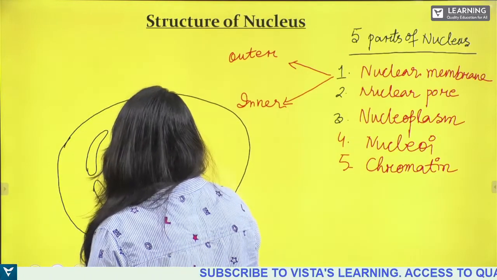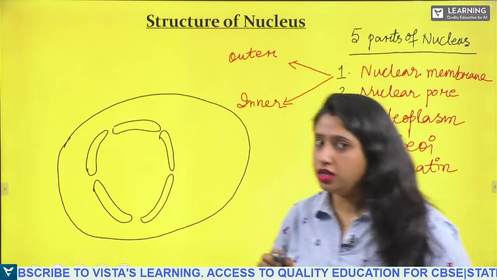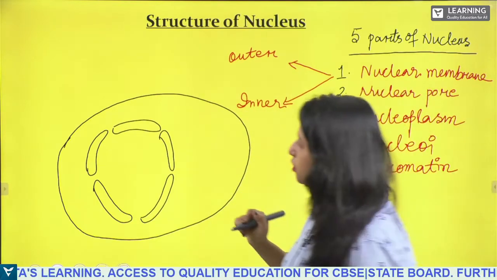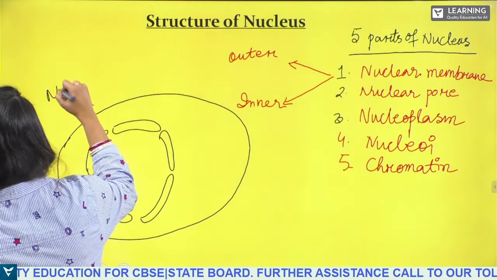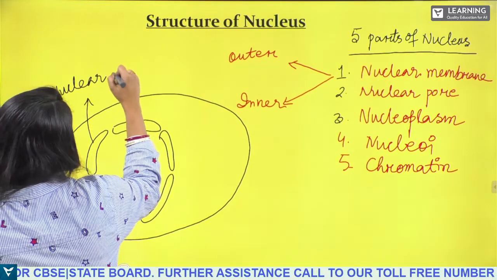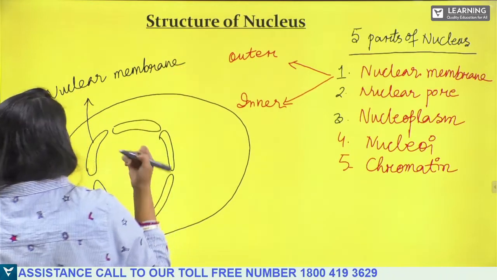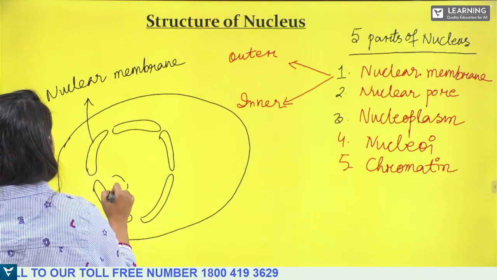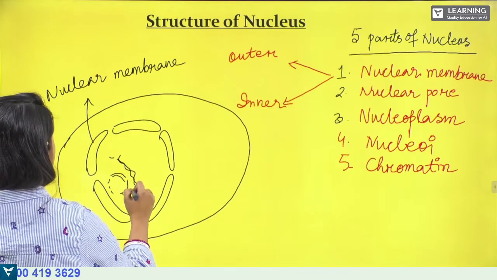See, this is how the structure of the nucleus is. Now the nucleus has got a nuclear membrane or nuclear envelope. This one is the nuclear membrane.